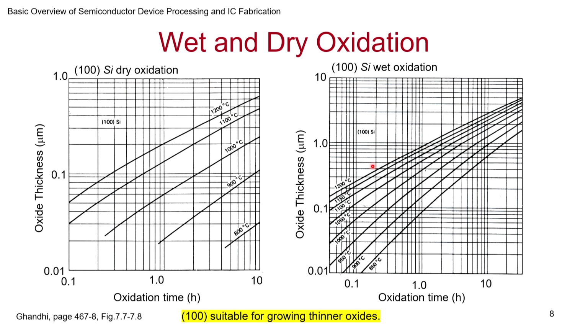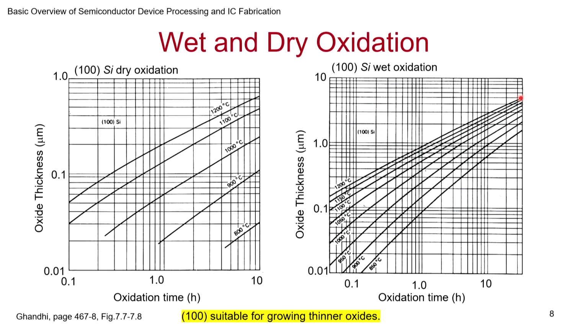So here you can see that again dry oxidation is slower, wet oxidation is fast, the scales are different, and the rate of oxidation in dry oxidation is actually typically in the initial stages, because that's when the orientation plays a role. We saw that when you go to thicker oxides, it's diffusion that's going to play a role. So no longer will the orientation matter, and that is why you find that wet oxidation, at very high thicknesses, you're also reaching similar thicknesses, slightly lower maybe, but you're reaching 5 micron here also. So the key point I want to make here is 100 wafer being slower, and especially with dry oxidation, you can have a slower rate of growth.